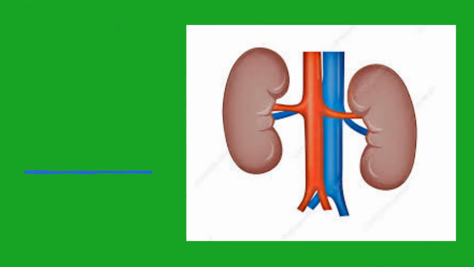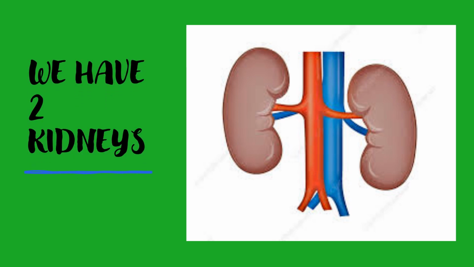Children, can you guess how many kidneys we have? Yes, we have 2 kidneys. How many kidneys do we have? 2. And how do they look? They look like beans, also known as rajma in Hindi.